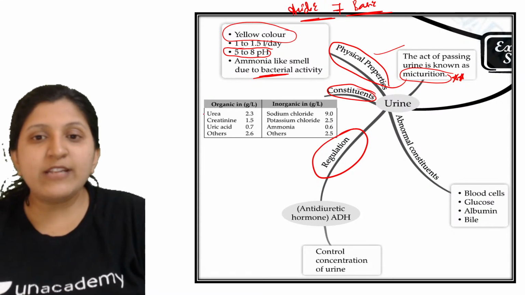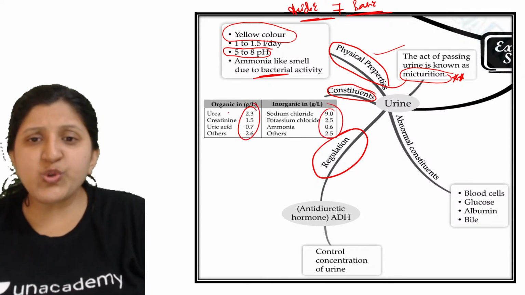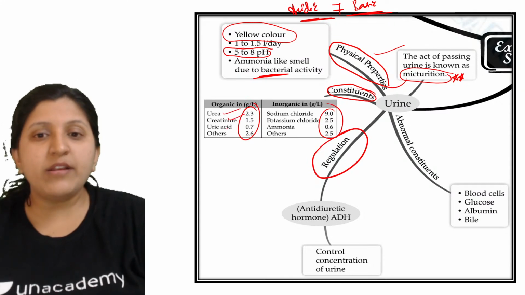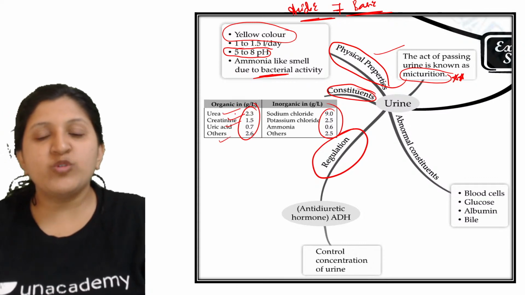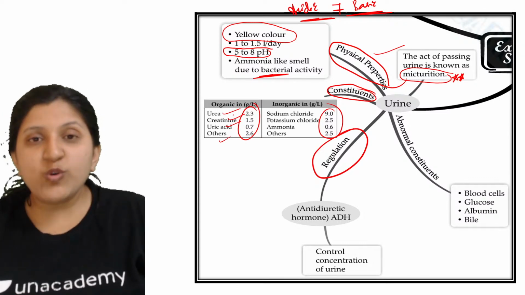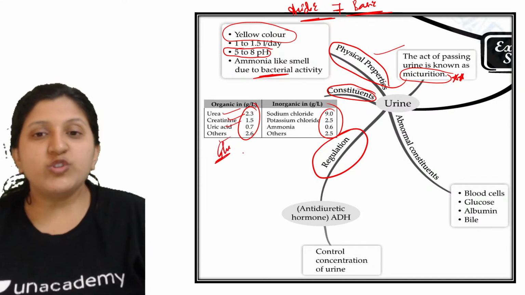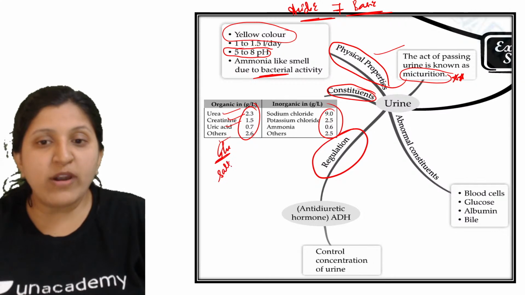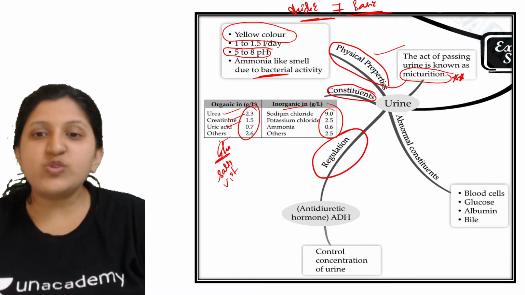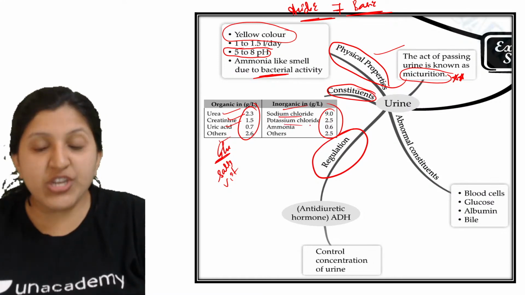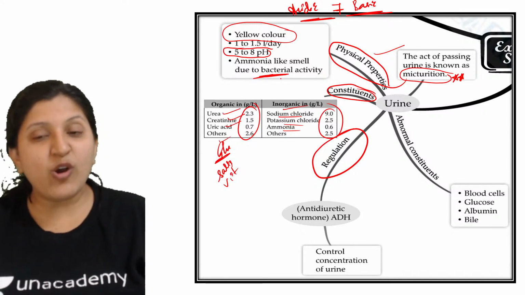Now what all will be there? This one you need not remember as such, just know what all will be there. There is urea, creatinine, uric acid, and other compounds, like excess amounts of glucose. Those who have diabetes can have glucose in the urine. Or there might be excess salt or excess vitamins. In the inorganic part they have already mentioned sodium chloride, potassium chloride, ammonia. The ammonia-like smell can be because of bacteria.